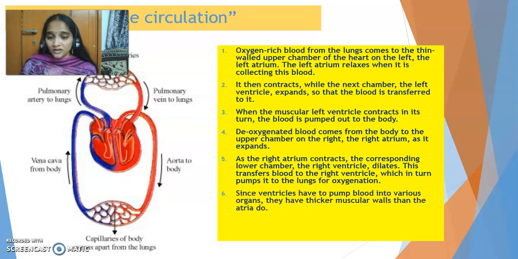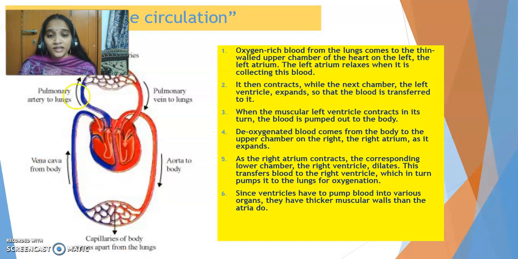Now why is it called double circulation? If you see here, the heart is receiving blood twice in this one cycle. Once the oxygenated blood has come, that is towards the left side of the body, left atrium and left ventricle.